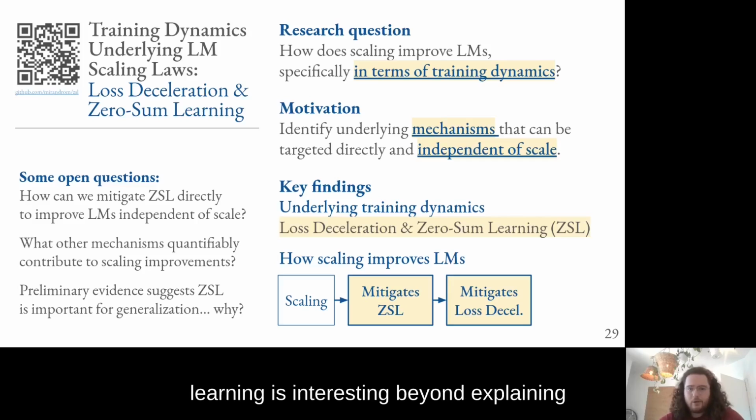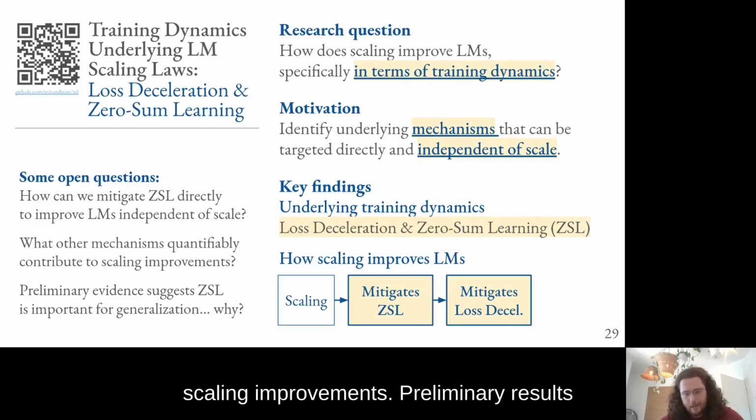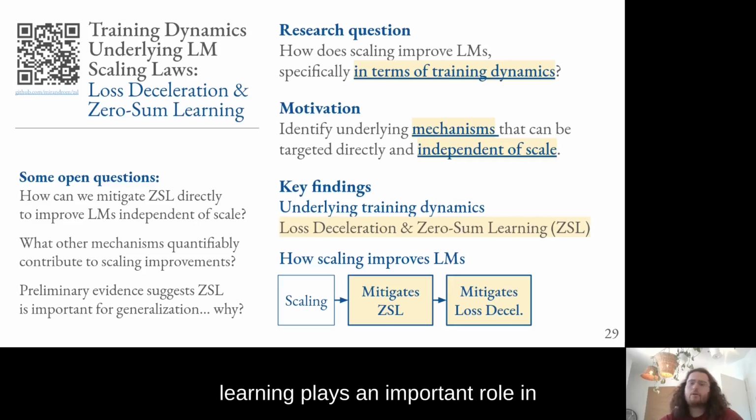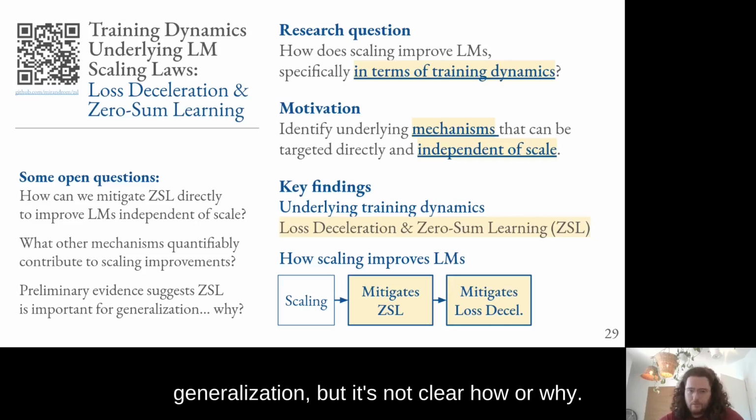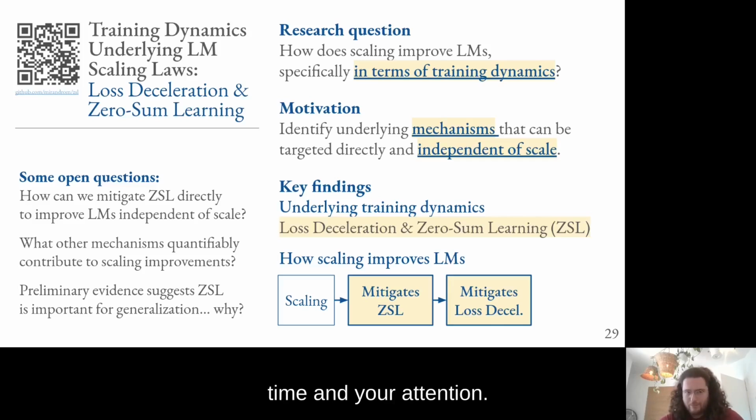Lastly, zero-sum learning is interesting beyond explaining scaling improvements. Preliminary results in our appendix suggest that zero-sum learning plays an important role in generalization, but it's not clear how or why. And with that, thank you for your time and your attention.